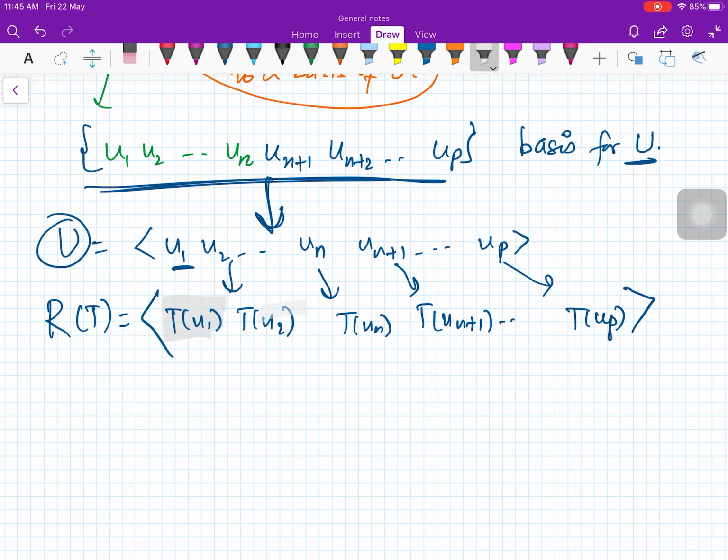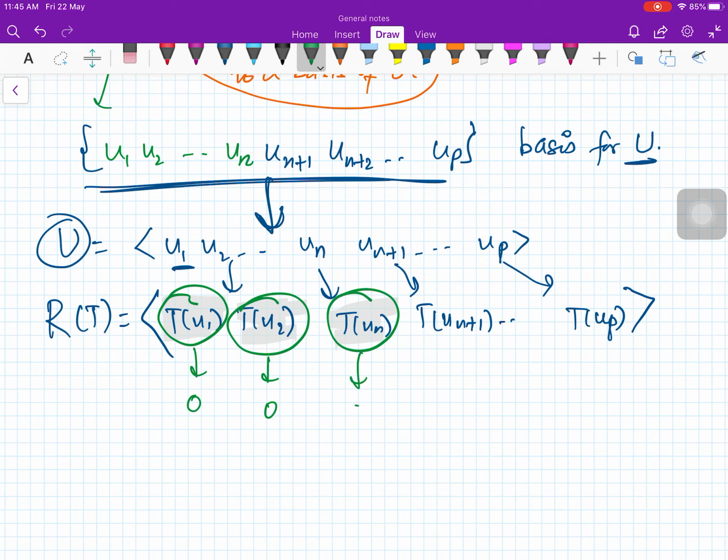Nice. Now what is this T(u1)? What is T(u2)? What is T(un)? Can you tell me? Think about it for a moment. If you got it right that these are zeros, then very good. This is 0, this is 0, this is 0. Why?